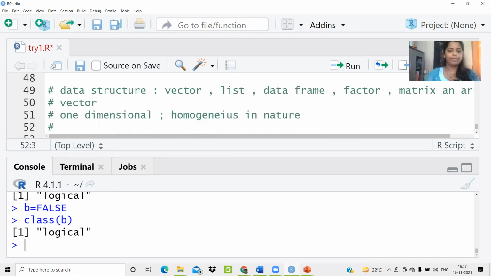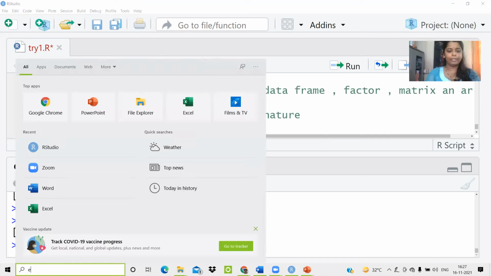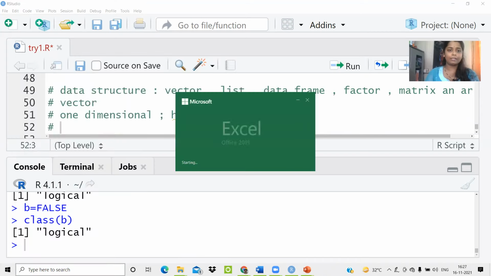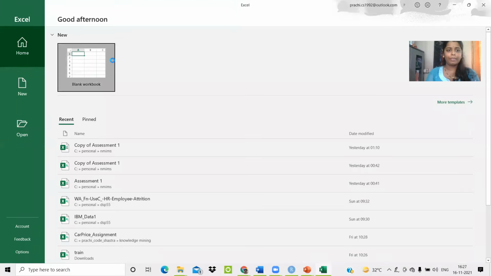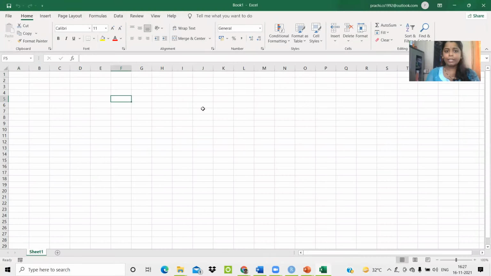What do we mean by one dimensional? Let me show you one thing very quickly. Let me open my Excel. This is the Excel sheet in front of you. As you can see, whenever I click on any cell, you can find over here that it shows the address as D3, here G4, here N8, here D23. What is this? In order to locate a certain cell, you need to be aware of its row as well as its column.